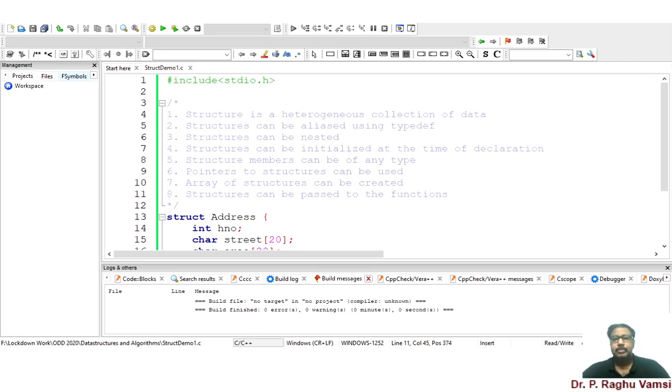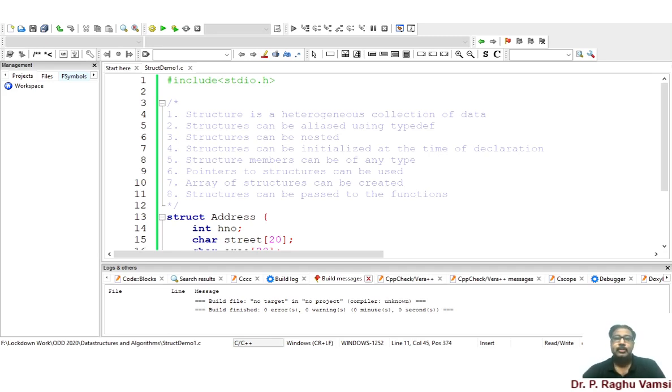In the last video, we have seen that arrays represent the homogeneous collection of data, whereas structures are the ones that hold heterogeneous data. Heterogeneous in the sense that non-similar types of data can be grouped into a pack called structure.